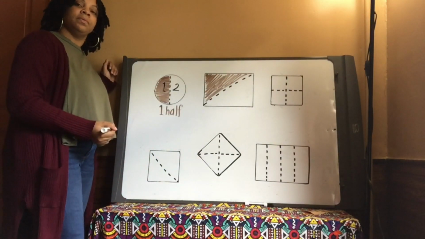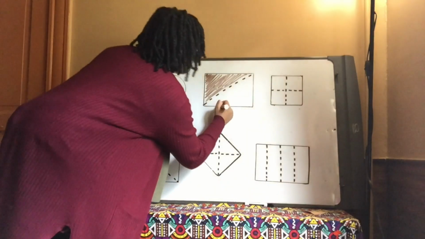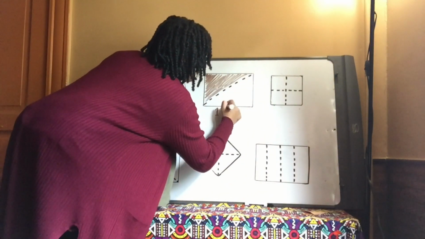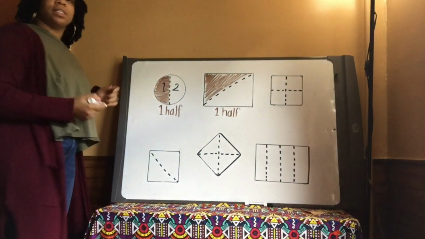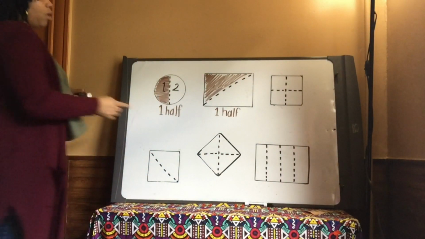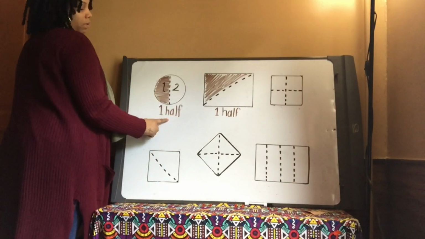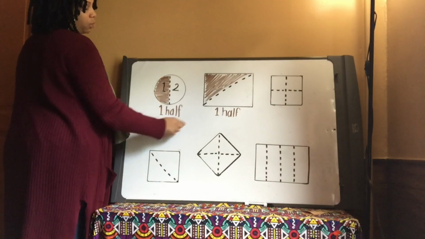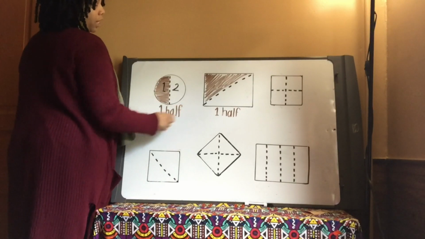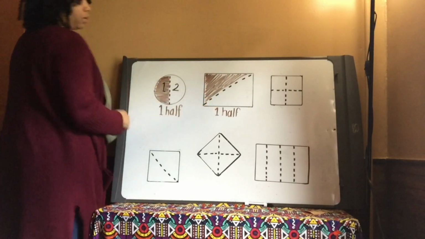Okay, Bo? That represents 1/2. And make sure that you're doing this in your composition book, Congo Nation. You also want to label each shape so that we know that the shaded area represents 1/2. All right, this is 1/2 of this rectangle.